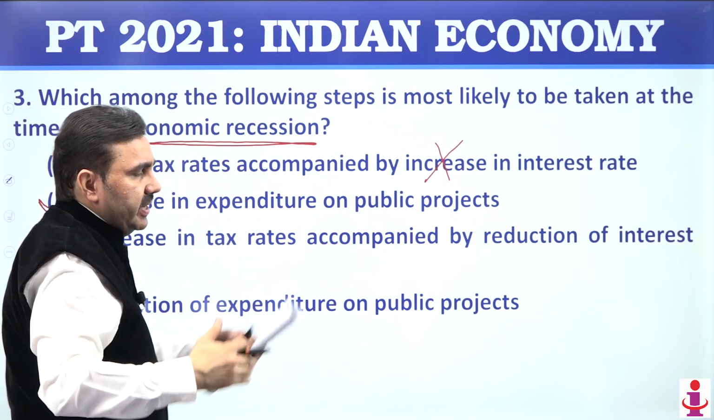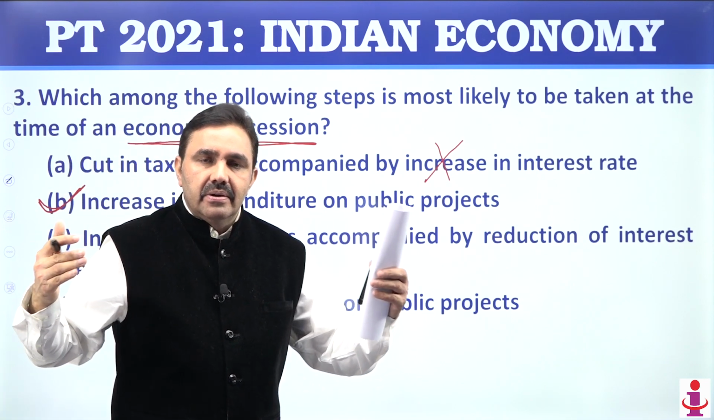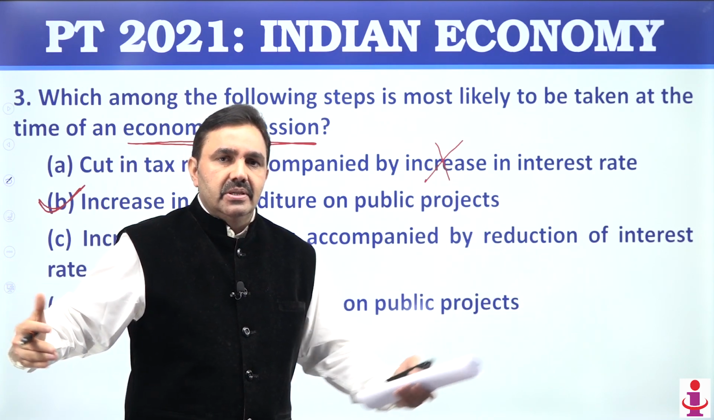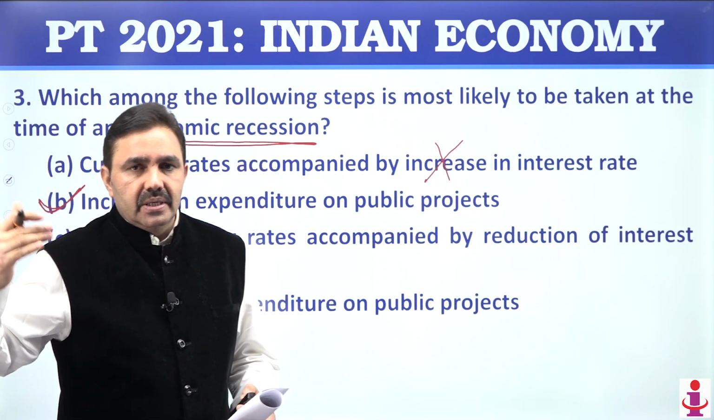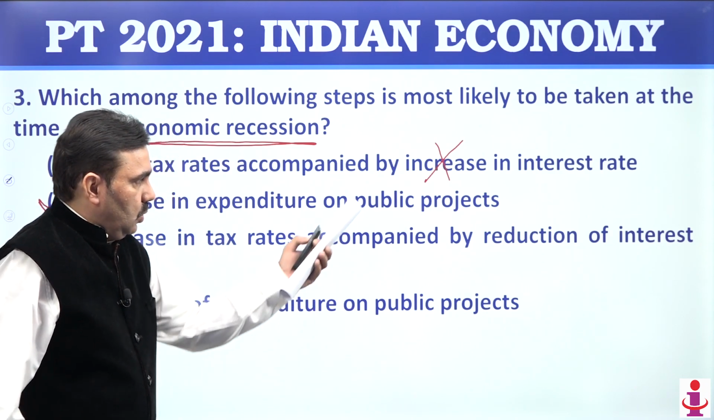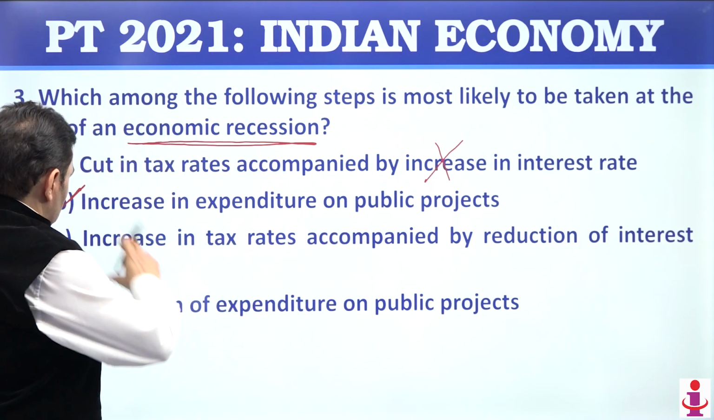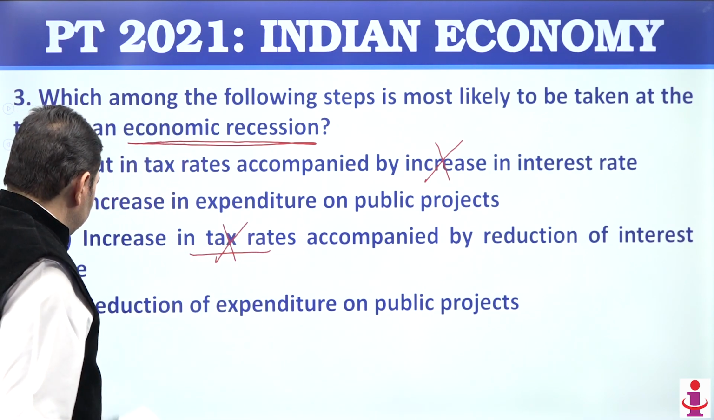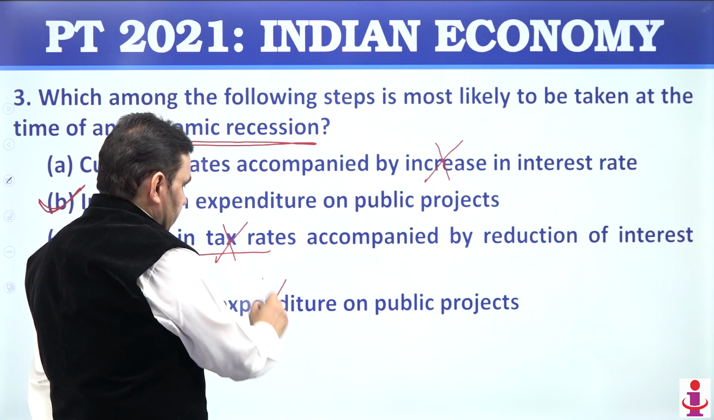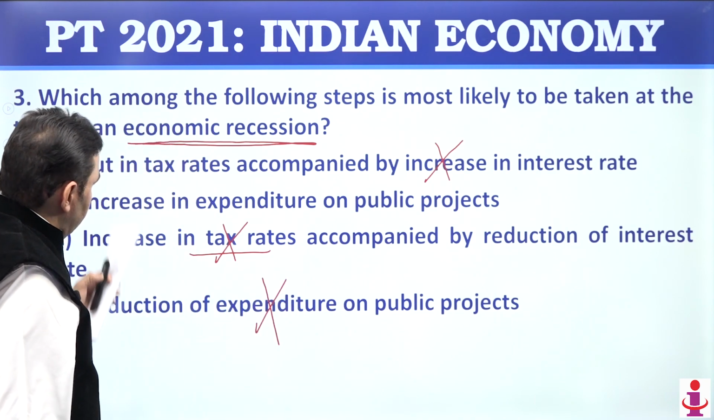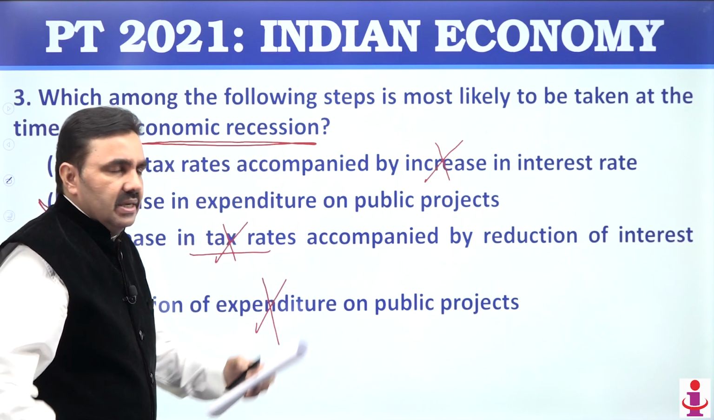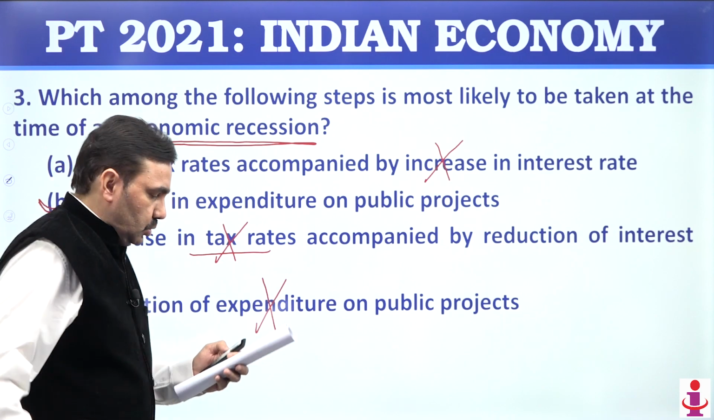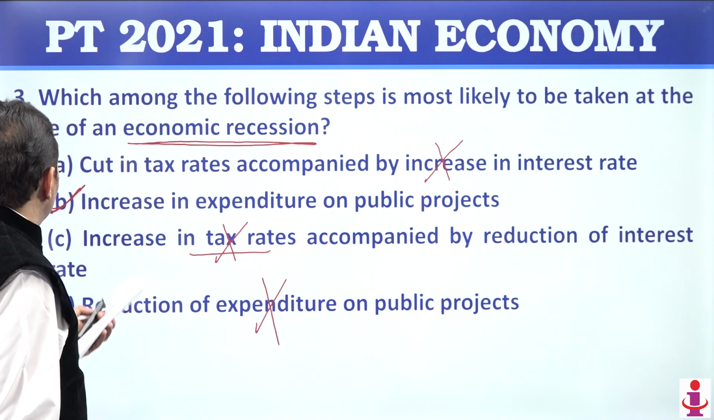If government spends more, people will get wages, people will get a market. Somebody producing cement, somebody producing steel, somebody producing paint, somebody just working as a laborer will get wages. So that's the way here. Increase in tax rate will reduce the availability of money with people. Reduction in expenditure again will take away liquidity from the market. So B here, increase in expenditure on public projects, that is the key. That is something that can be used to counter economic recessionary conditions.